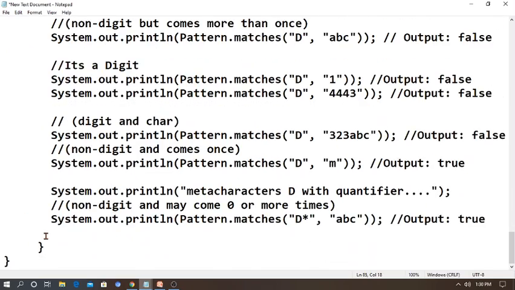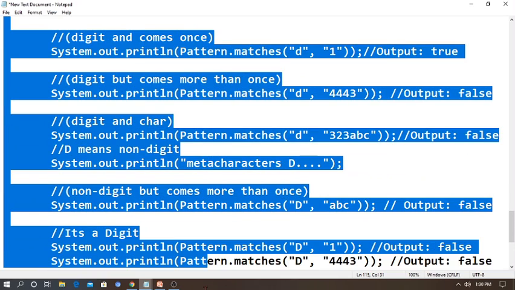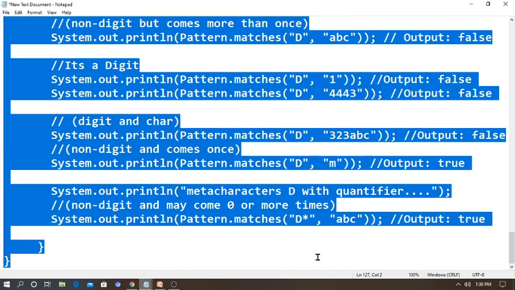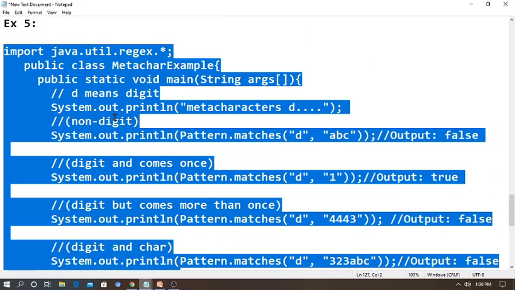Same here also, we are just using SOP, true or false values mostly. Here I am writing the program, the program name is MetaCharacterExample. Then SOP, I am writing meta characters d, like that, and print. Now I want to print the non-digit method, so I am writing SOP of Pattern.matches of d, comma ABC, output false because the digit is not in the ABC.